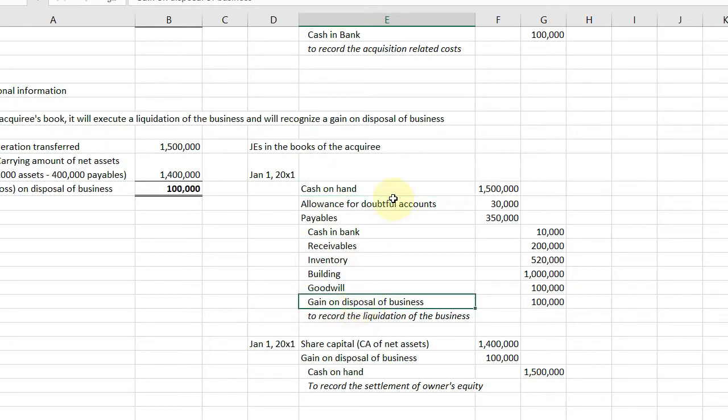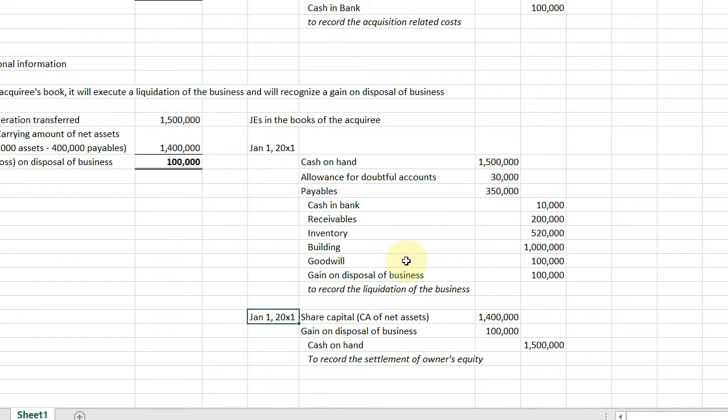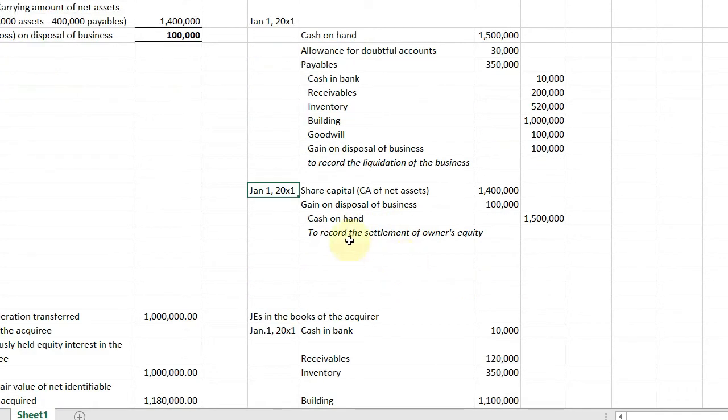For this one, this is to record the settlement of the owner's equity. Ma'am, why do we settle the owner's equity? Because you've been bought. You're liquidating. So, of course, you return to your investors or shareholders their part of the share, part of their share capital.